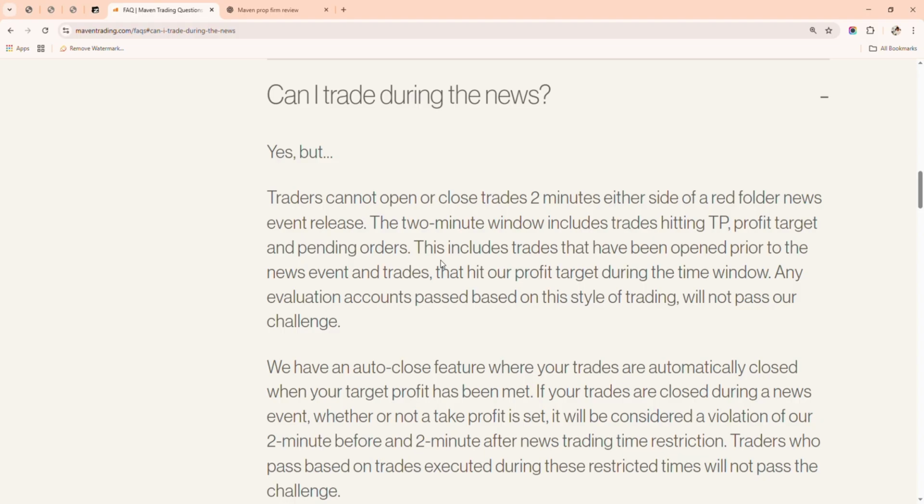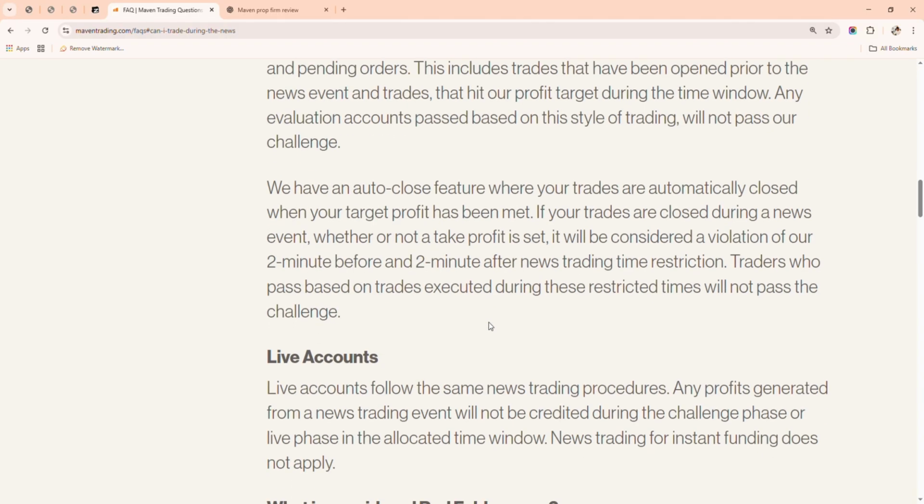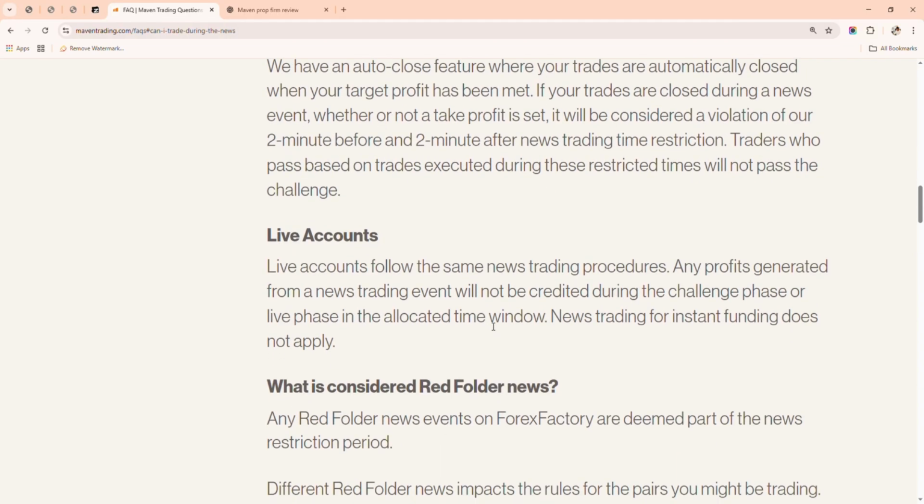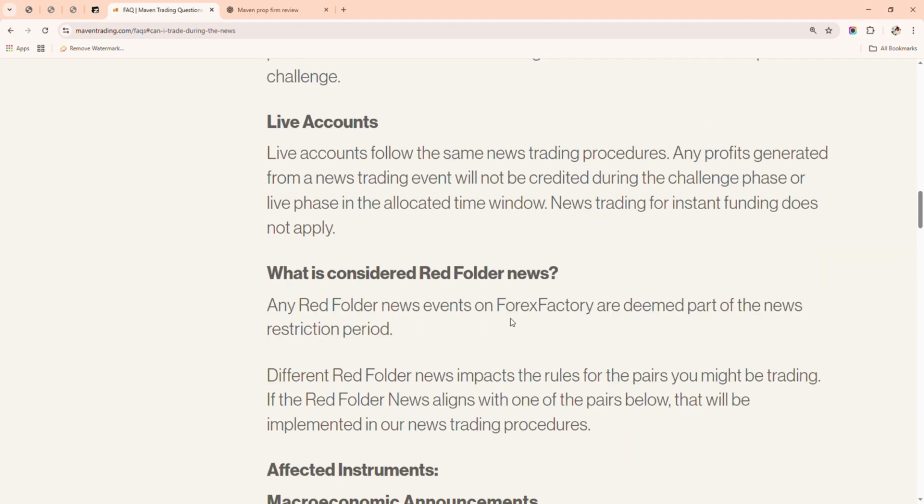And this 2 minutes window includes trades hitting TP. So your trades must not hit TP inside the news information period. You must not hit a profit target inside the news information period, and you must not have pending orders inside the news information period. So these are just things you need to stick to. If you stick to this rule, you won't have any issue whatsoever. Your live account, when you've passed the challenge, still follows the same rule. And as stated here, they use Forex Factory, so you should know this is exactly where it comes from.